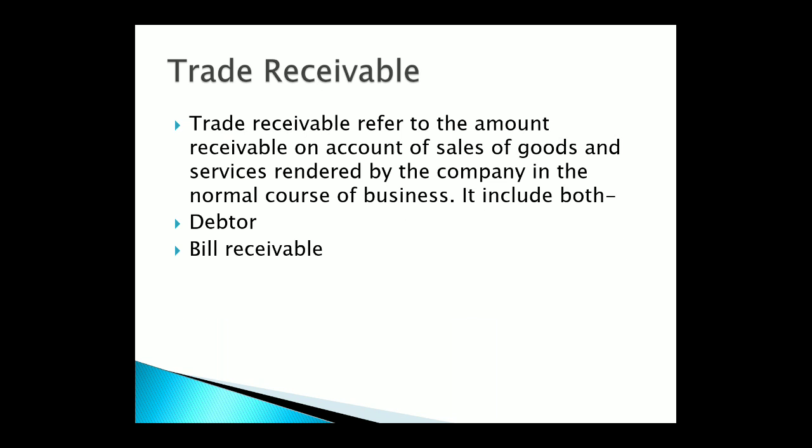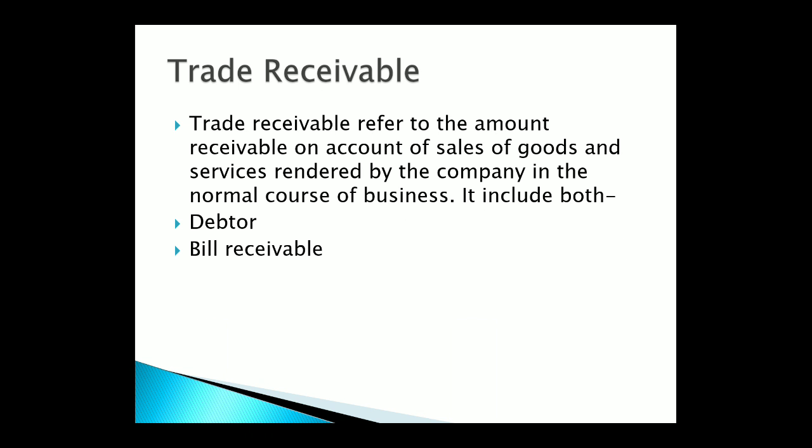So it simply means if a person is selling goods to anyone or giving service to anyone and not getting money in return, it is done on a credit basis. In that case, that particular person is known as trade receivable, and the firm will write his name as a trade receivable in its book of accounts. Trade receivables have two types. First is debtors and second is bills receivable.